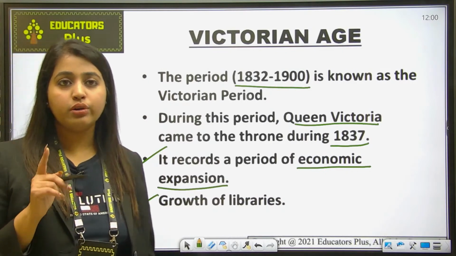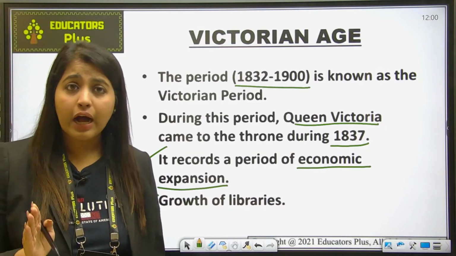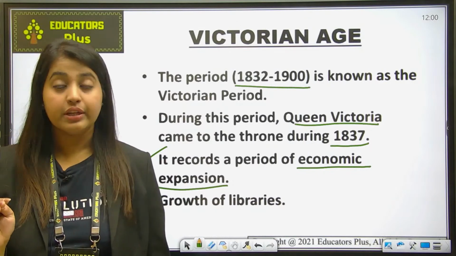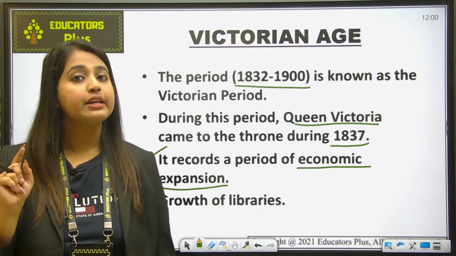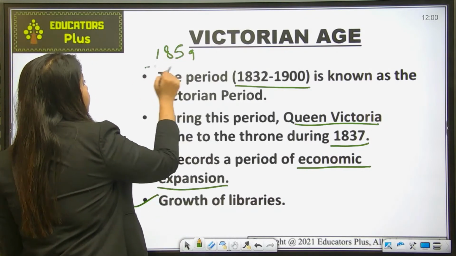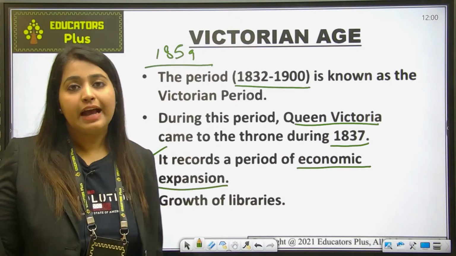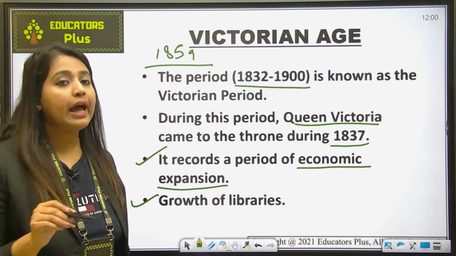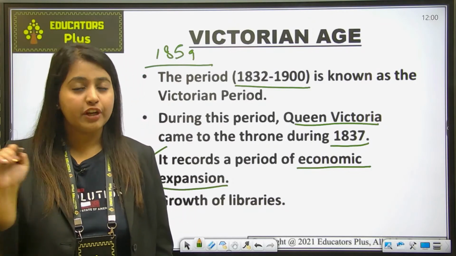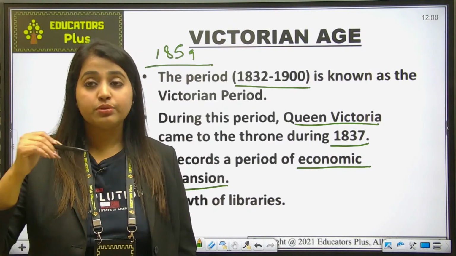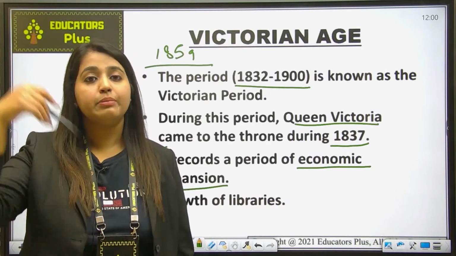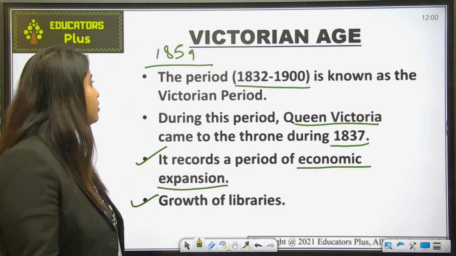Now there was one more writer, Charles Darwin, who has written The Origin of Species by Means of Natural Selection, और इसका आपसे ईयर पूछा जाता है कि किस ईयर में ये वर्क लिखा गया था. It was written in 1859. ठीक है, चार्ल्स डार्विन का वर्क, The Origin of Species by Natural Selection, was written in 1859 and it talks about the concept of survival of the fittest. ठीक है, जो सबसे fit होगा that will survive, और जो उस period के हिसाब से fit नहीं होगा that will not be able to habitat in that particular surrounding, that will be eliminated by nature. So this was about survival of the fittest.